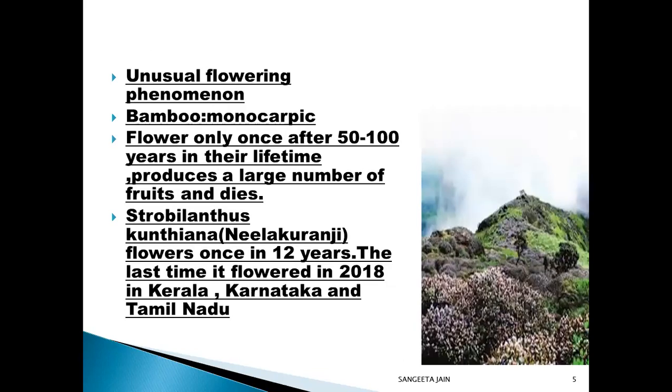Do you know that certain plants such as bamboo flower only once in 100 years, produce fruits, and then die? Similarly, Strobilanthes kunthiana, Neelakurinji, flowers once in 12 years. The last time it flowered was in 2018. Its mass flowering transformed large tracts of hilly areas in Kerala, Karnataka, and Tamil Nadu into widespread blue stretches.